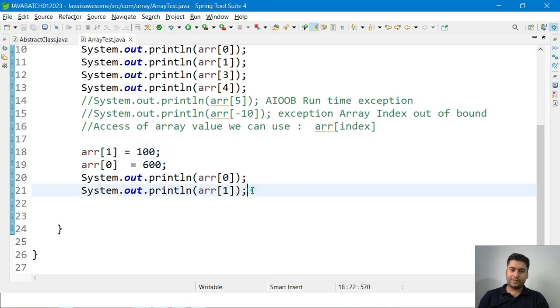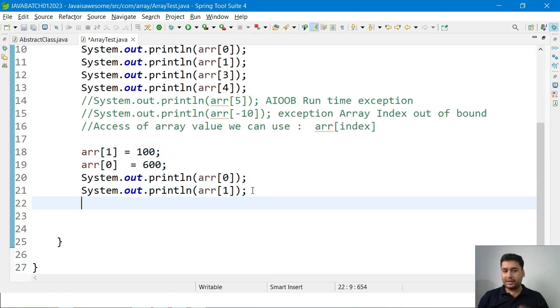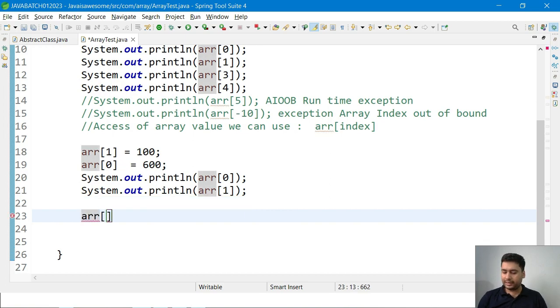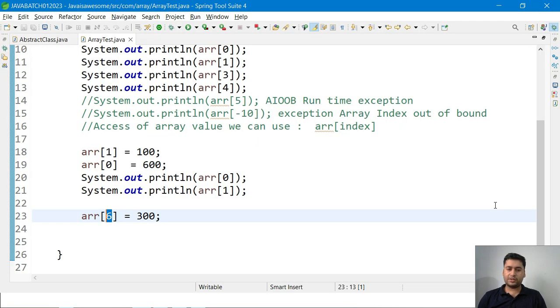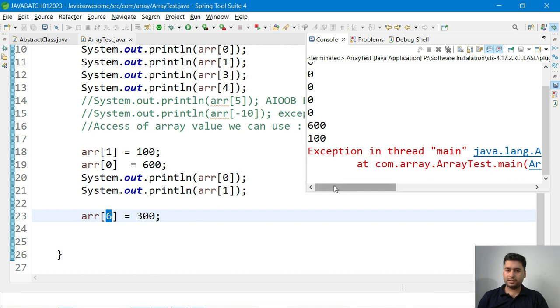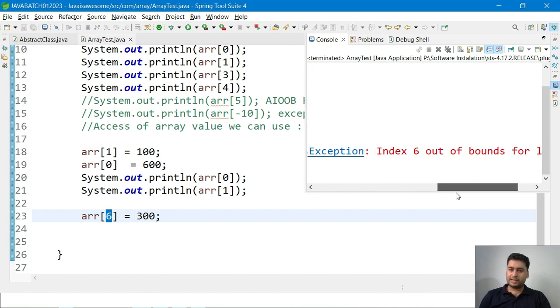Same thing, if you are trying to modify a value in the array at a position which does not exist, like index number 6, and you are trying to store 300 there, it will give the exception. Okay, because we are trying to store at index number 6 and this index is not available in our array. It only stores at 0 to 4, it will not store at 5, 6 or anything else. If I run this code, you can see the exception here: ArrayIndexOutOfBoundsException, index 6 out of bounds for length 5.